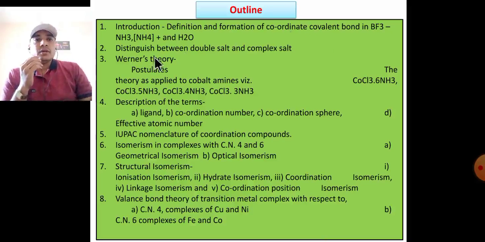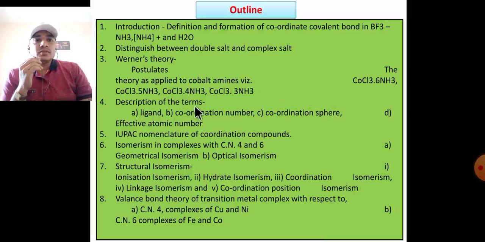Outline of this topic: introduction, definition and formation of coordinate covalent bond in BF3, NH3, ammonium ion, water molecule. Second point, distinguish between double salt and complex salt. Then, Werner theory, the postulates of Werner theory, and the theory applied to cobalt amine chloride molecules.